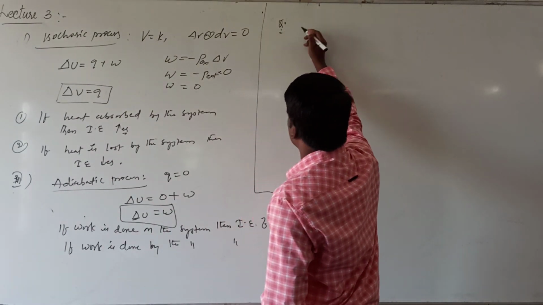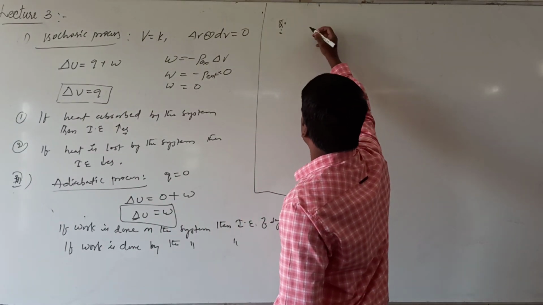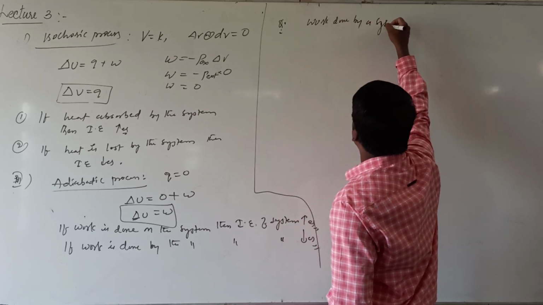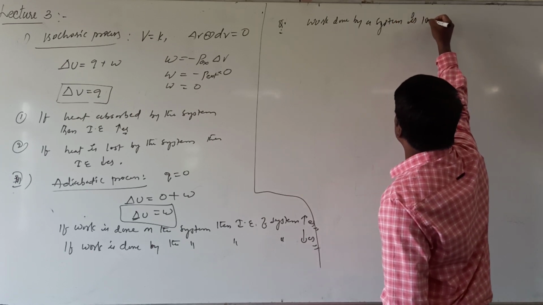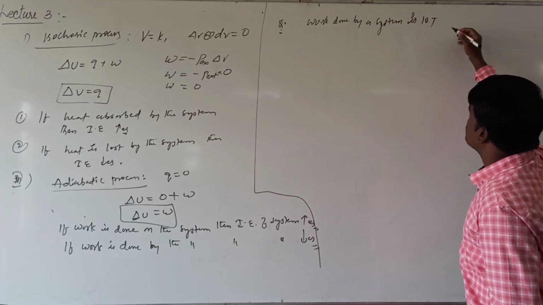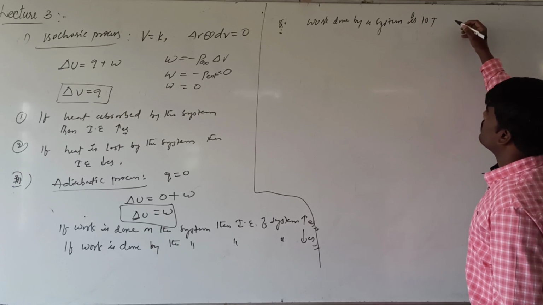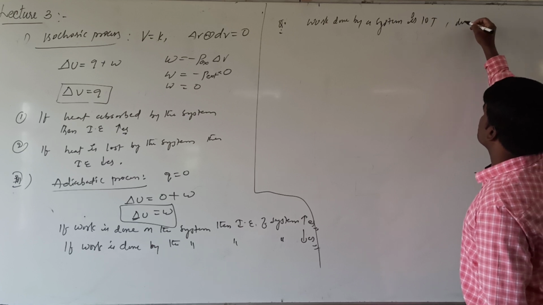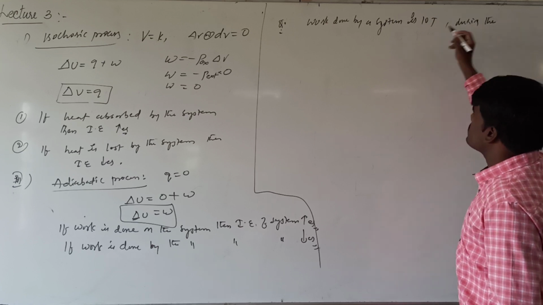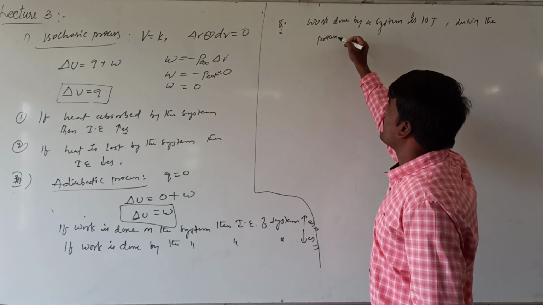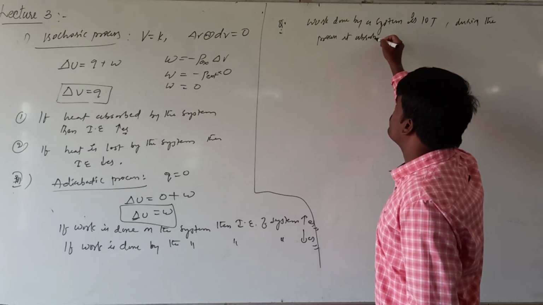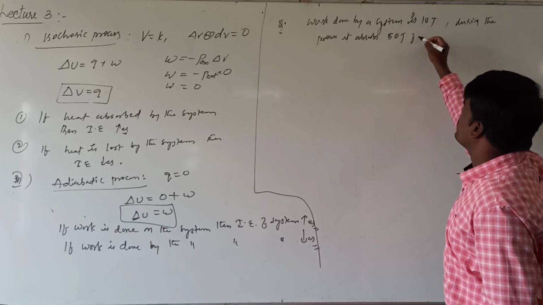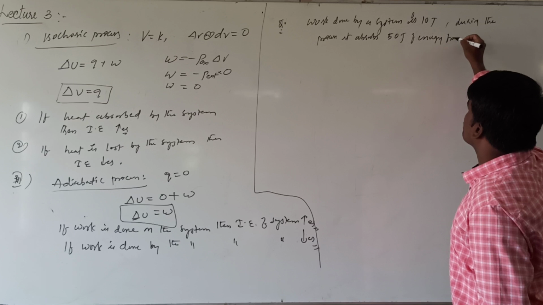Assume that work done by a system is 10 joules, and during the process, it absorbs 50 joules of energy from surroundings.